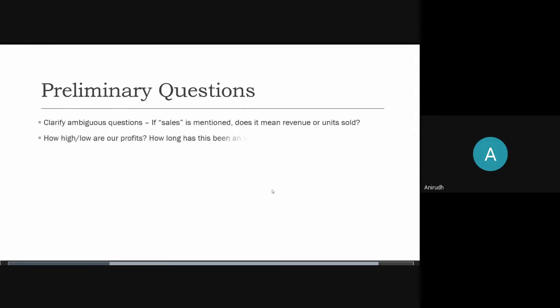Then, since this is a profitability case, you will be told that either our profits have increased or decreased. So you'll have to ask how high or low our profits are compared to earlier. Also, how long has this been an issue? The problem at hand, how long has this been happening?